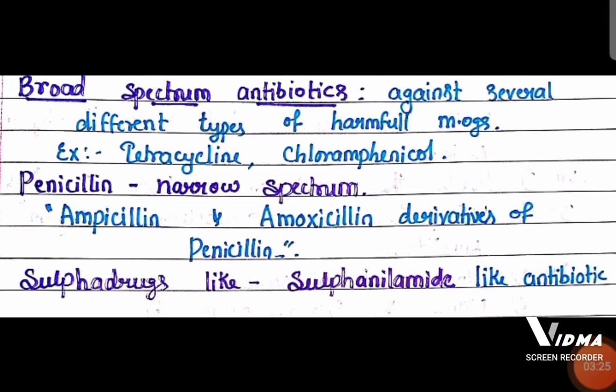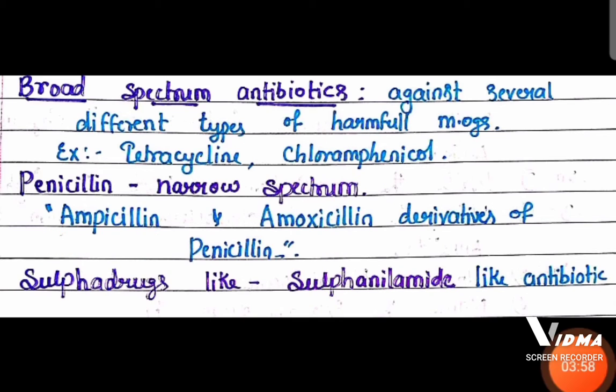Now there are two classifications of antibiotics: broad spectrum and narrow spectrum antibiotics. Broad spectrum antibiotics are used to kill different types of harmful microorganisms. Example for broad spectrum antibiotics: tetracycline and chloramphenicol. Whereas narrow spectrum antibiotics are applied to kill specific microorganisms. In that, examples are ampicillin and amoxicillin, which are the derivatives of penicillin.